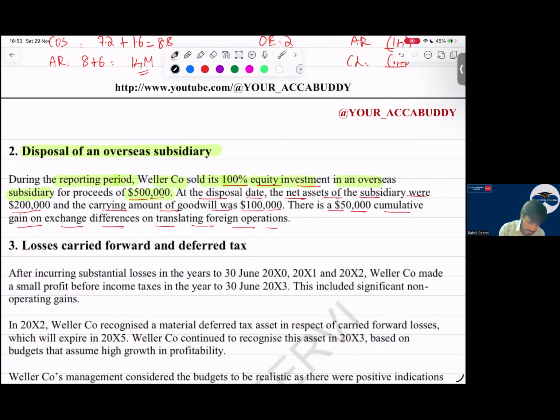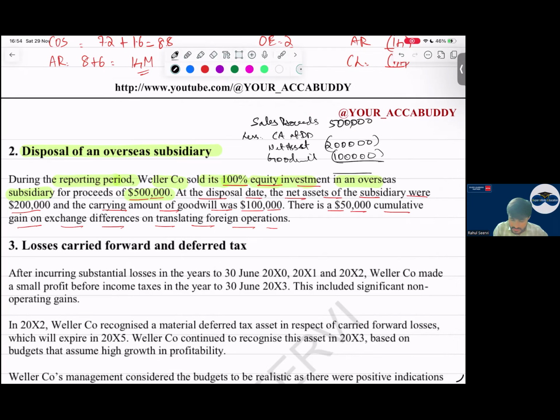Gain. How do we calculate? Chalo. See. So sale proceeds. What is the sale proceeds? 500,000 is the sale proceeds, sir. Then, sir, less what? Carrying amount at disposal date. That is what, sir? Net asset kitna hai? Net asset at disposal date is 200,000. Yes, sir. Then goodwill is how much, sir? 100,000. So the gain is coming to 200,000.